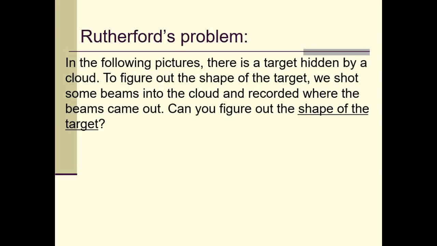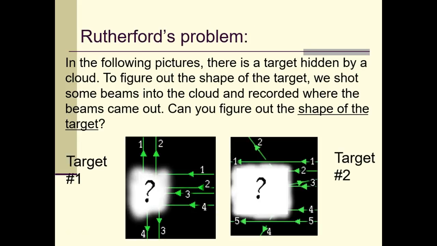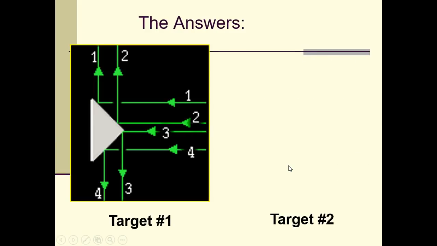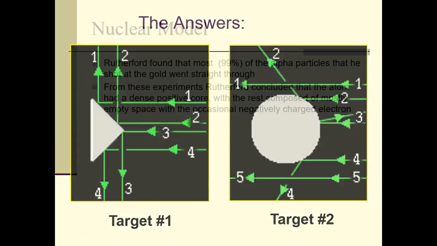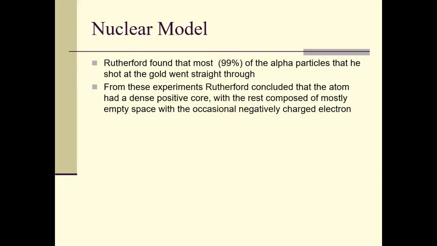And so he basically came up with, well, let's take a look at this real quick. I forgot about this slide. He basically said, well, why is this happening? Can you determine the shape? Because here's what he thought happened. Here's what was happening. So Rutherford found that 99% of the alpha particles went through.